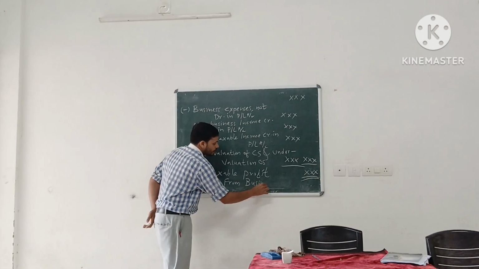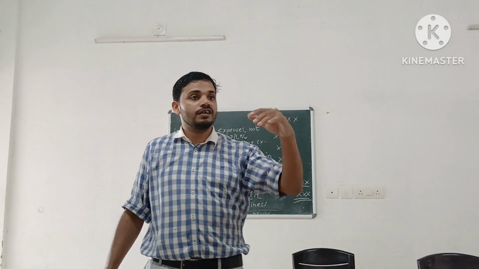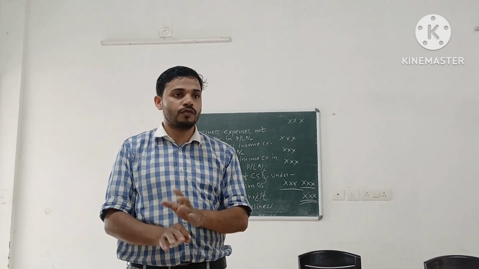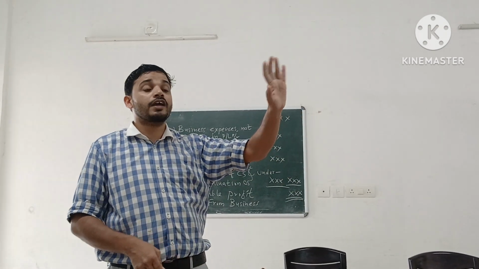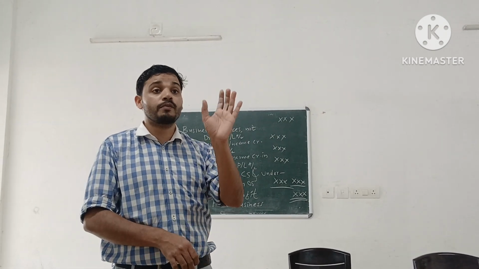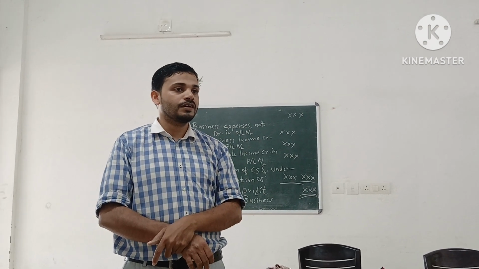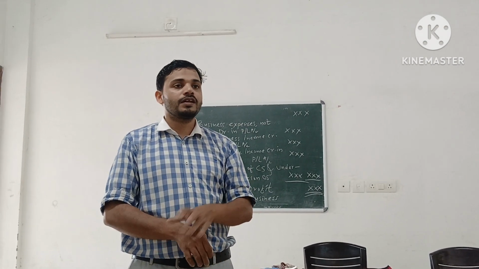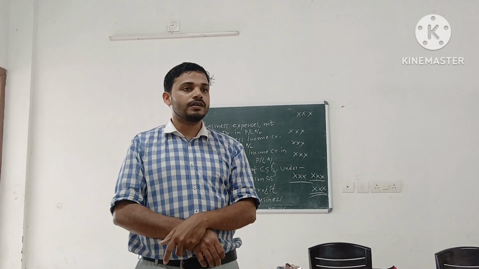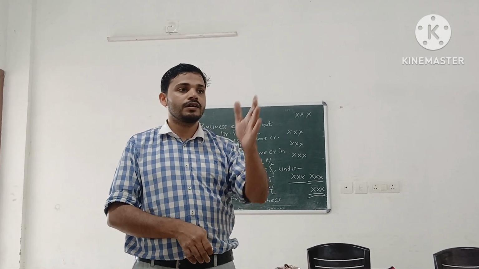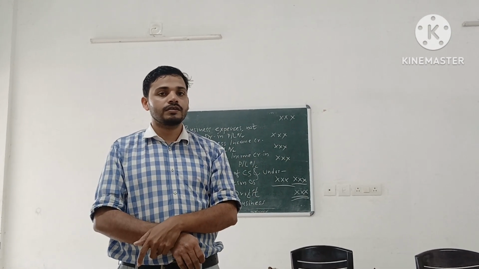This is the format for business, not a profession. For a profession, there is some other, simple format. These are the rules regarding how to arrive at the taxable profit or income from business. Then we successfully completed how to convert net profit to taxable profit.